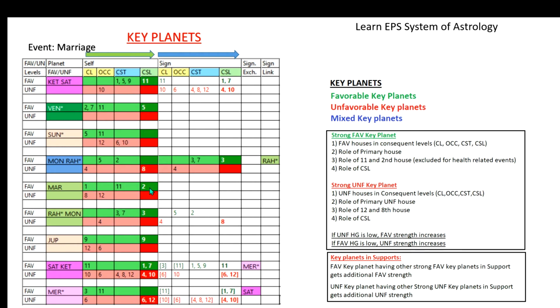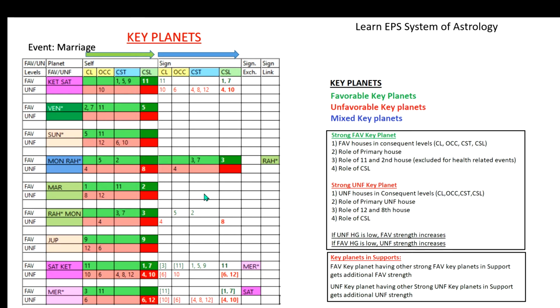It is good because the cuspal sublord is playing, and the consequent levels are having no primary house, but 11 is present and second is present. On the unfavorable side it has got 8 and 12. So though it is not having any unfavorable cuspal star lord and sublord, the 8 and 12 houses are basically obstacle-giving houses, so the favorable strength is a little bit reduced. That way we can identify the favorable, unfavorable and mixed key planets.